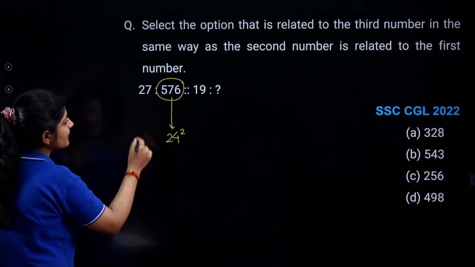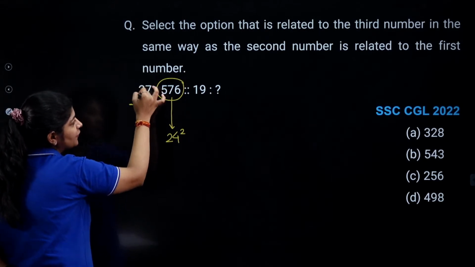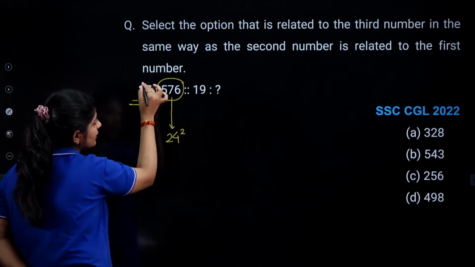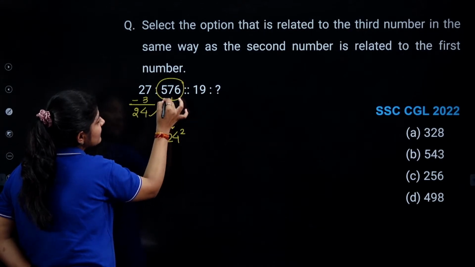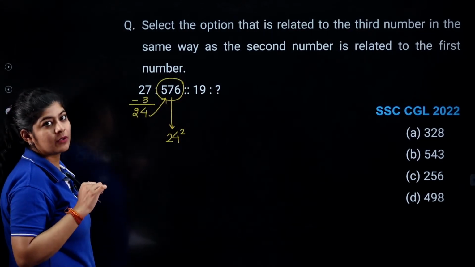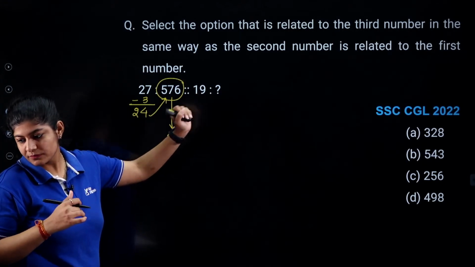So if I get this particular number, what I need to do, I need to subtract 3 from the first given number that I am having, that is 27 minus 3, I am getting 24. And this is nothing but the square of that particular number. Can we apply the same pattern with this one?